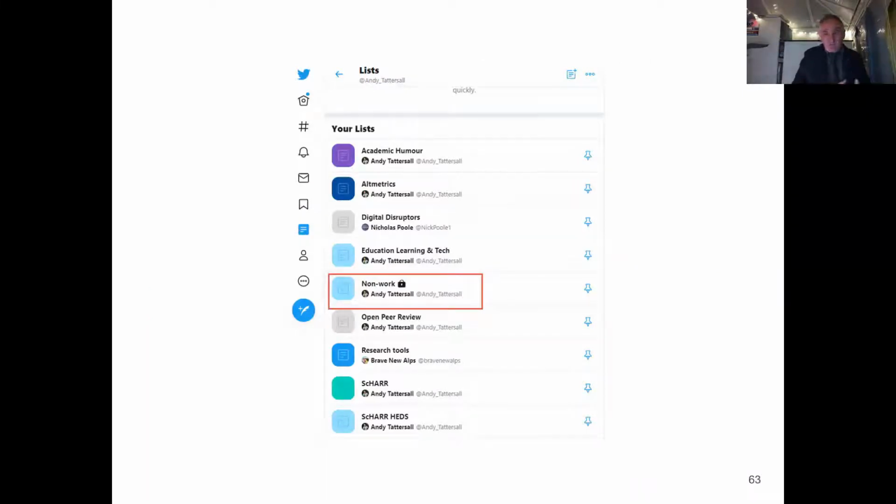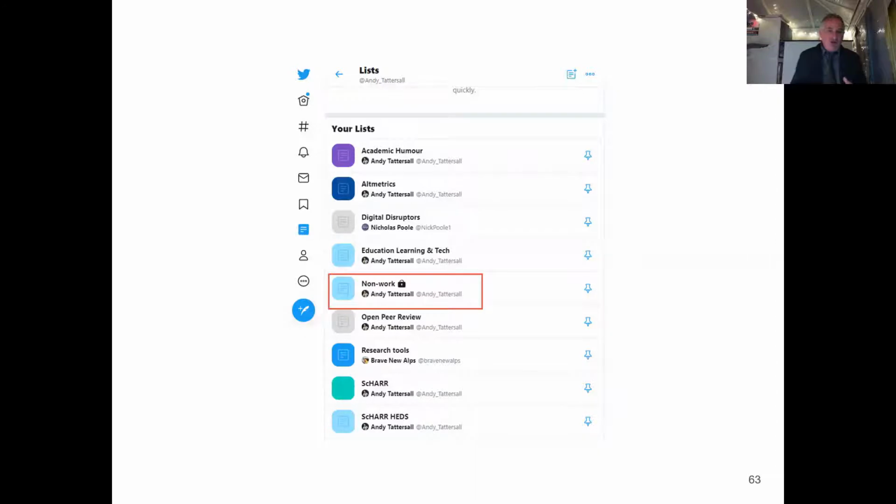Lists are very important in Twitter. I can't express enough how useful lists are. They're easy to set up, and there are loads of tutorials on how to create lists. Lists are very good if you want to have a personal and a professional account in one place, because you can just add personal accounts to a list without following them. So you can create your own personal list, make it private. That saves you having two accounts if you don't want that.